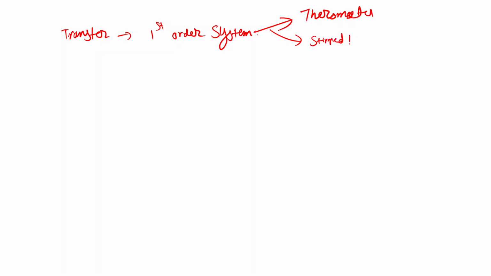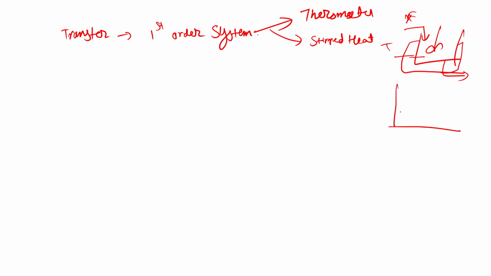These are examples of first order systems. In the stirred tank heater, water goes inside and exits over here, and I have a heating jacket. The input to the system can be either the flow or the temperature, and we can consider the input as flow and the output as temperature. So this is also a first order system.